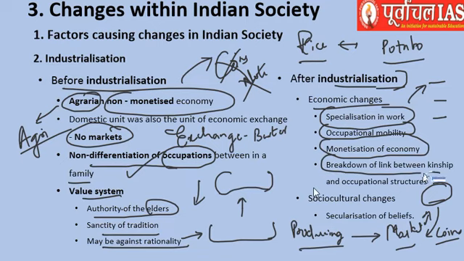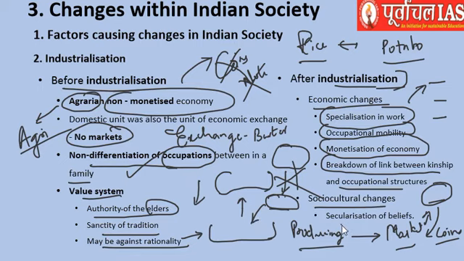Breakdown of the link between kinship and occupational structures. As I told you, a person who is born in a given society, a given family, whose head is a blacksmith, the son may not have to be a blacksmith himself. He can be a cricketer now. He can choose his own occupation. So the linkage between kinship and occupation was broken because of industrialization, because now he was free to choose what he wanted to do.